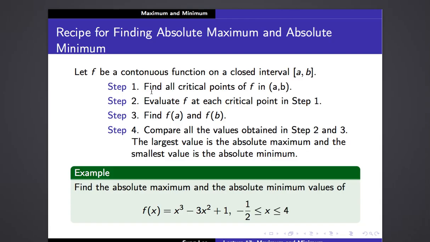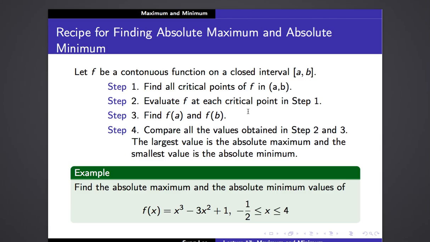First step, find all critical points of f in the open interval (a, b). Step two, evaluate f at each critical point from step one. And then step three, find f(a) and f(b). These a and b are the boundary points, so evaluate your function at the boundary points.